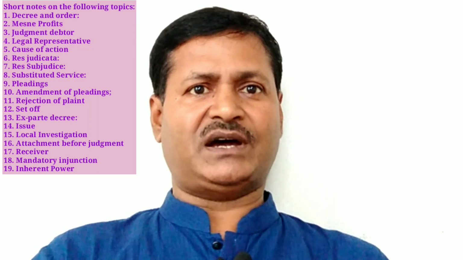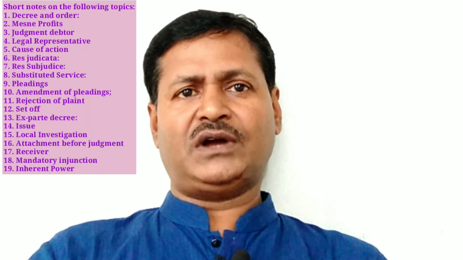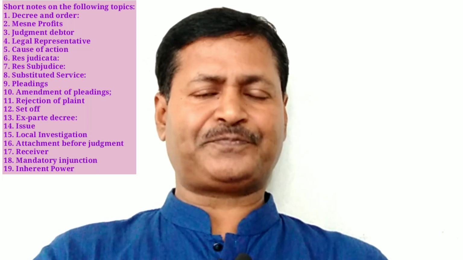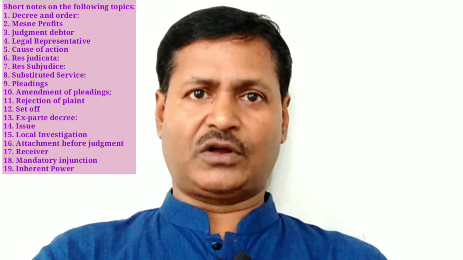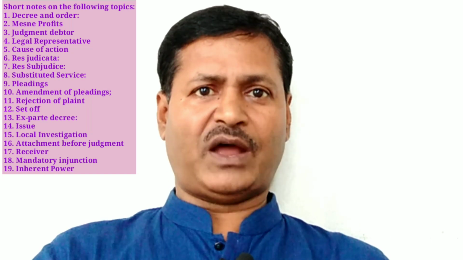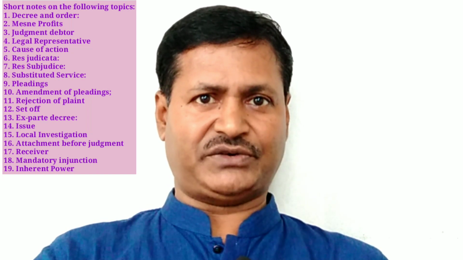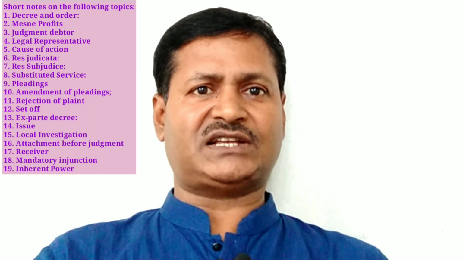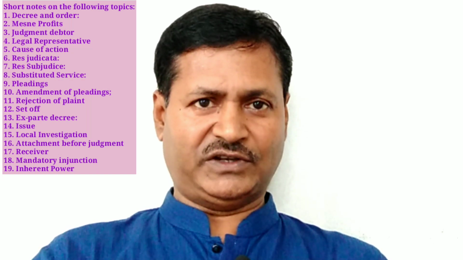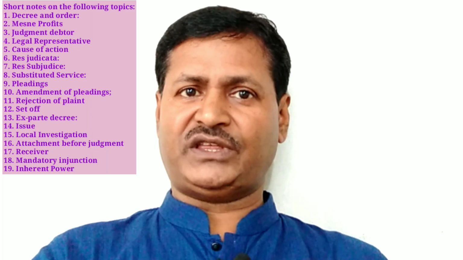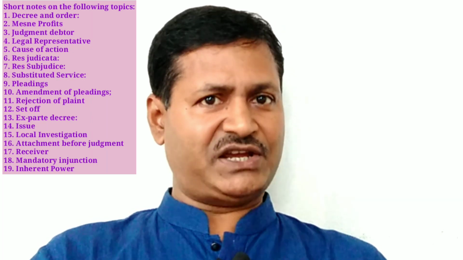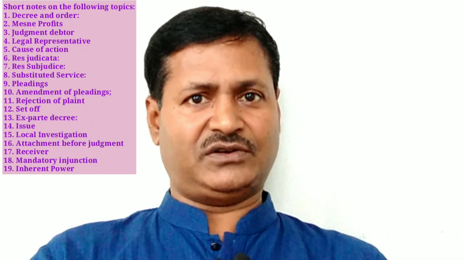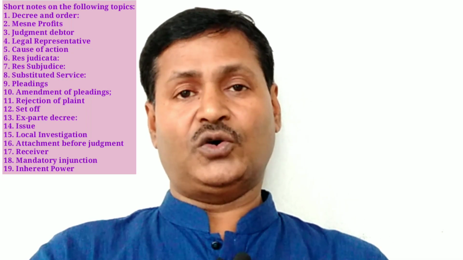Appropriate reason is a matter of information that is judged by the situation or event. Number 2, directly setting aside ex parte decree. In accordance with Rule 13A of Order 9 of the Code of Civil Procedure, the defendant may apply for directly setting aside of the ex parte decree. In case of directly setting aside, the following conditions have to be fulfilled. Number A, the application has to be made within 30 days. Number B, there must be an affidavit with the application. Number C, notice has to be given to the other party as per Order 9, Rule 14.